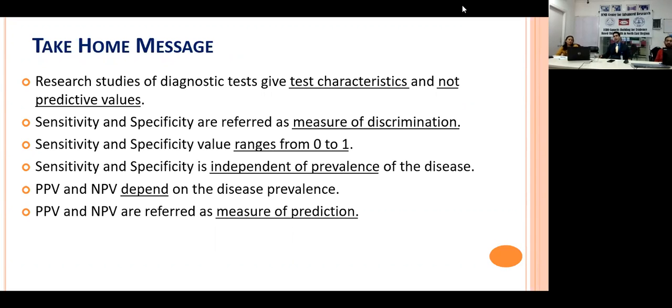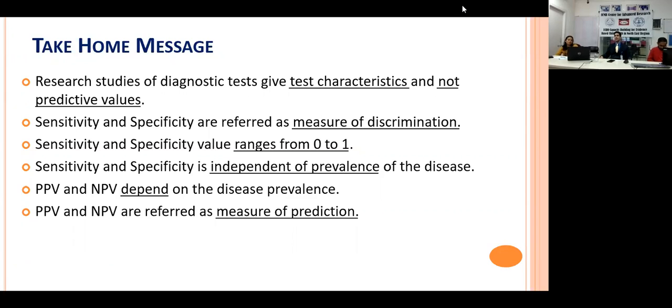But as a clinician working with patients, you don't have those ideal conditions, right? And those kits do not tell you about the predictive value. They cannot, because predictive value varies with the disease prevalence.